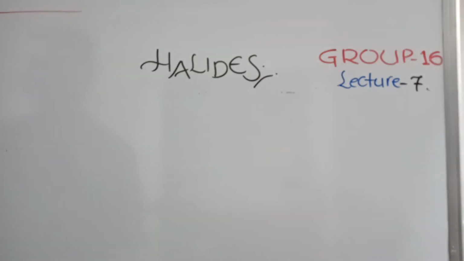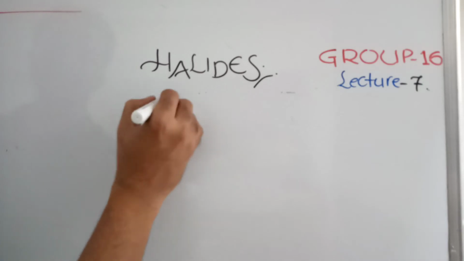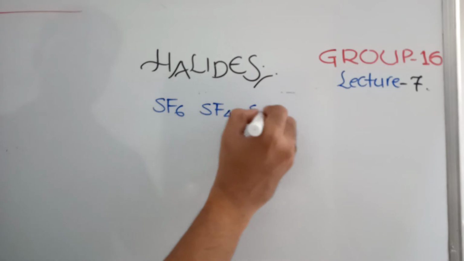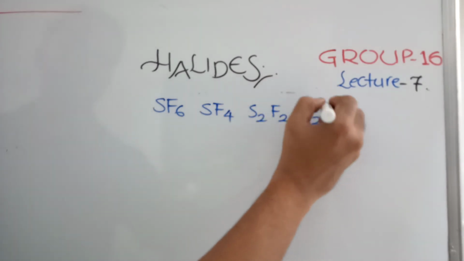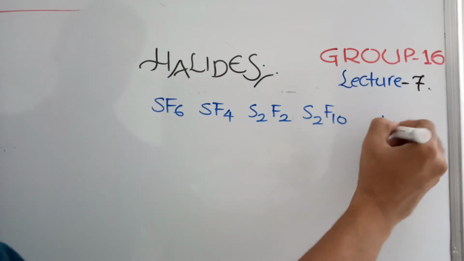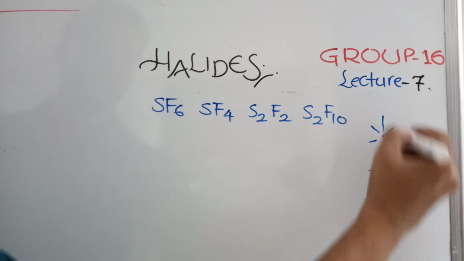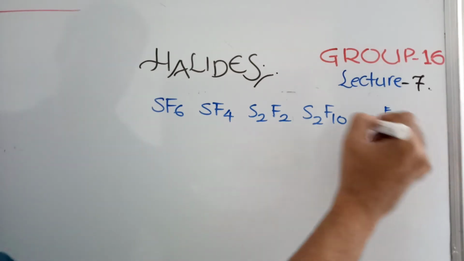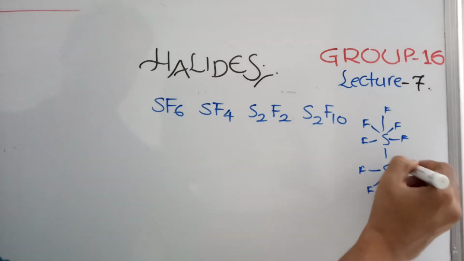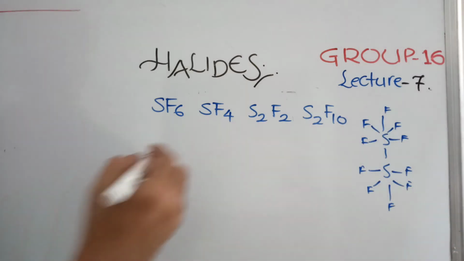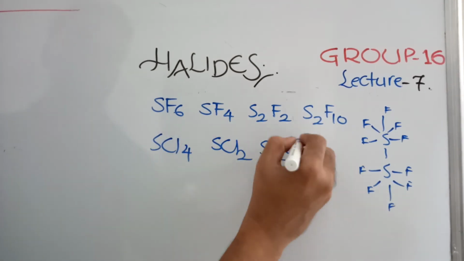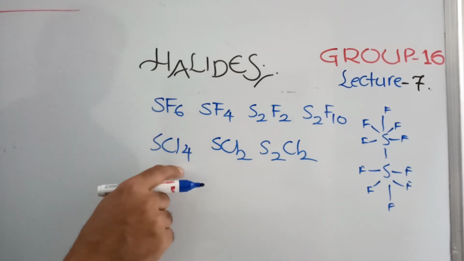for sulfur: SF6, SF4, S2F2. S2F10 is also possible. S2F10 will be like this, like octahedral geometry you can say. This is S2F10, rarely possible, so I am giving you the structure here only. Then SCl4, SCl2, S2Cl2. Notice this point, I am not writing SCl6.